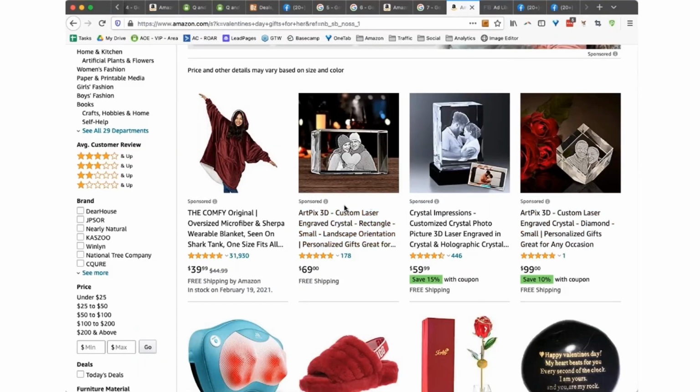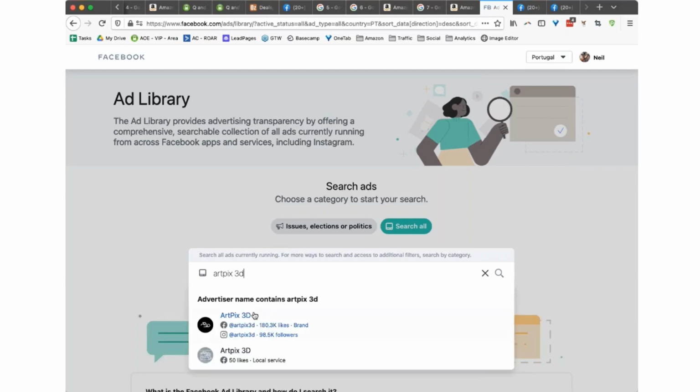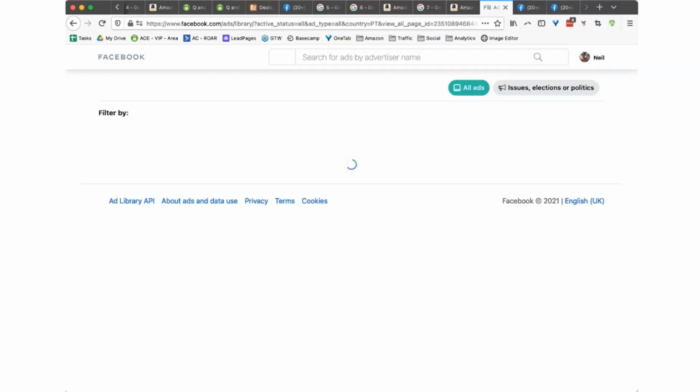And then Art Pix 3D. Like that. So the brand name, Art Pix 3D. That's got 180,000 likes and 98,000 followers on Instagram. Okay, so they're doing a lot of social media. So let's just check out what they're doing.